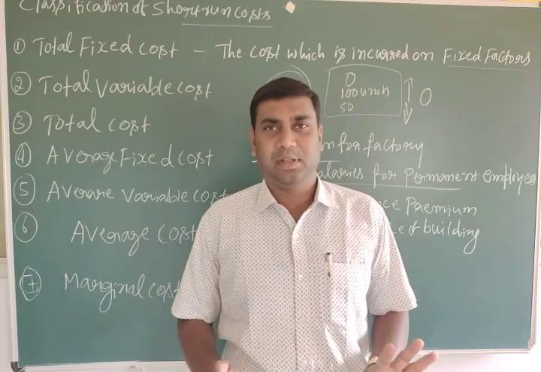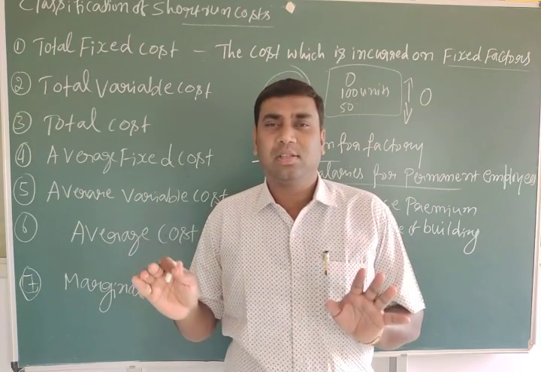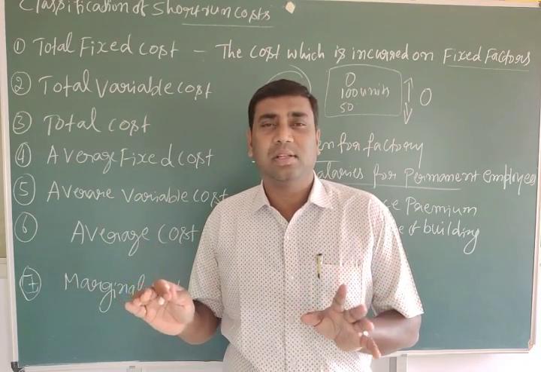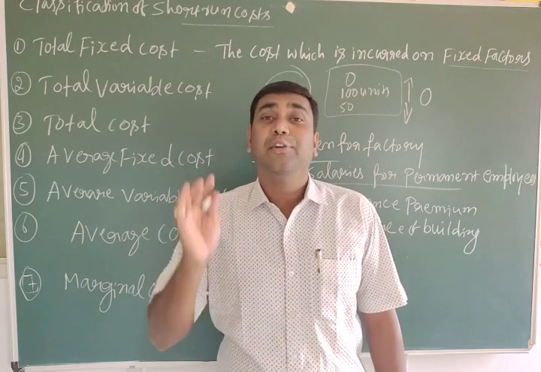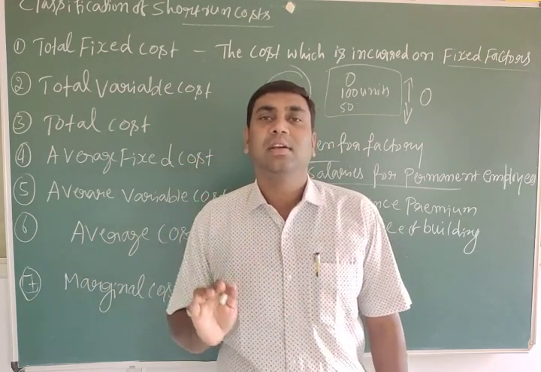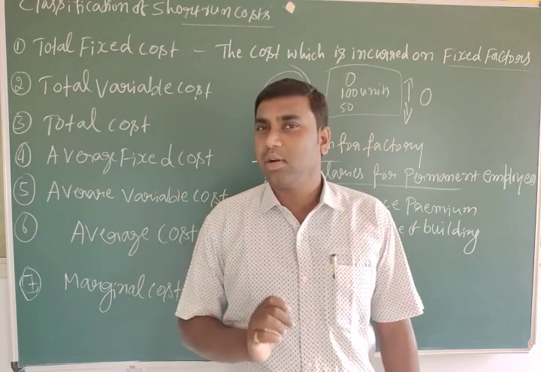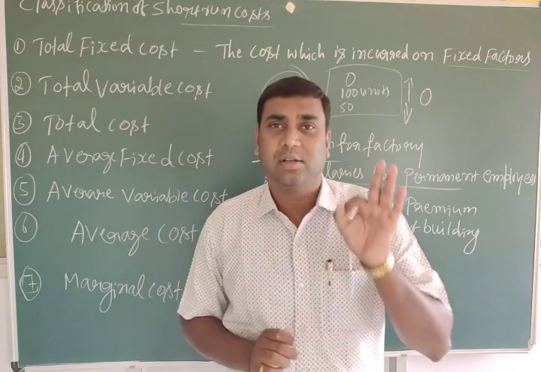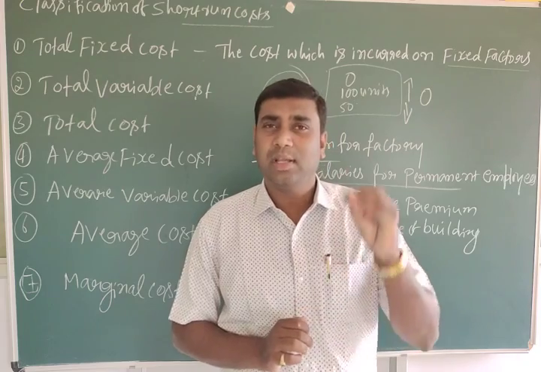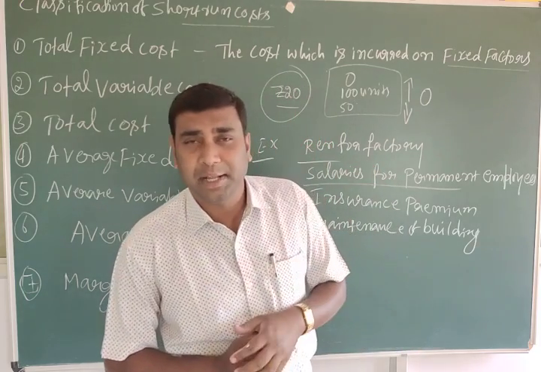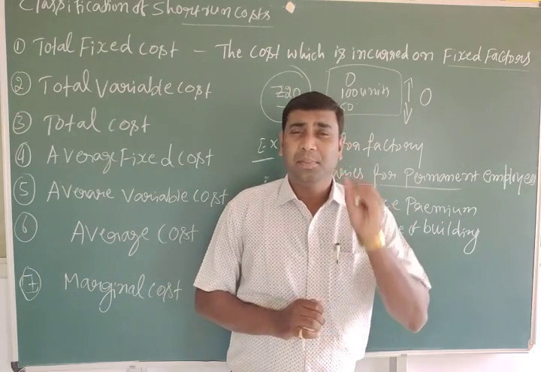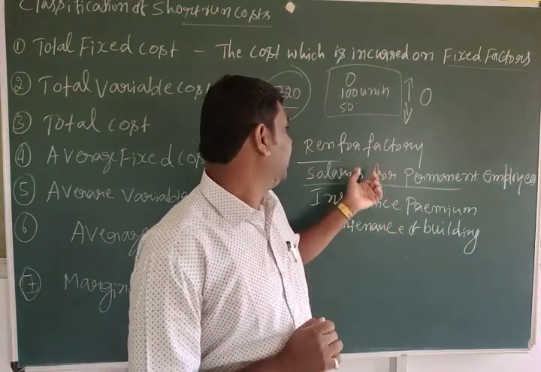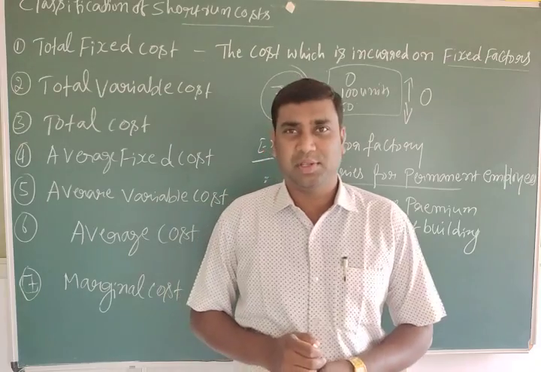It's fixed. The fixed cost is the cost incurred on fixed factors. They are called total fixed cost. Rent of building, rent of factory, insurance premium, maintenance of building, then salaries for permanent employees.